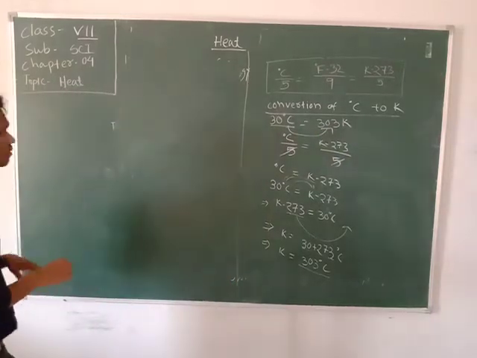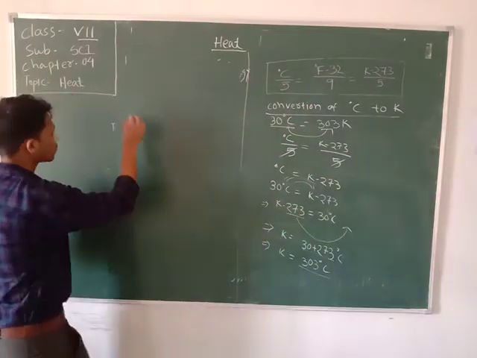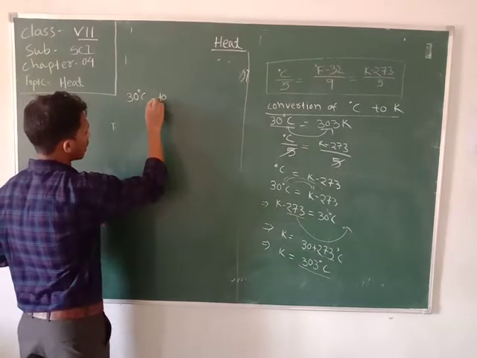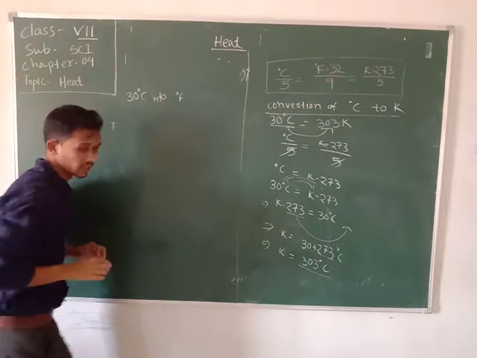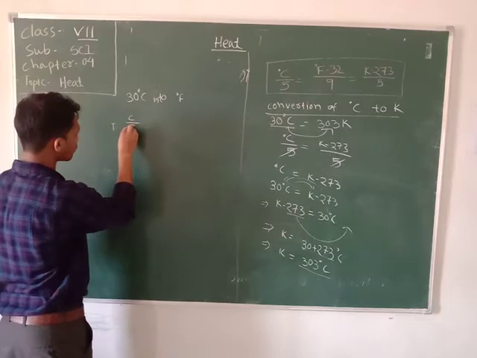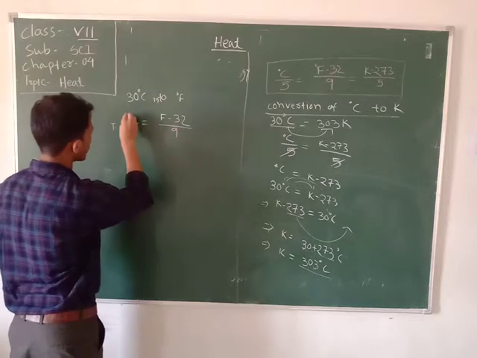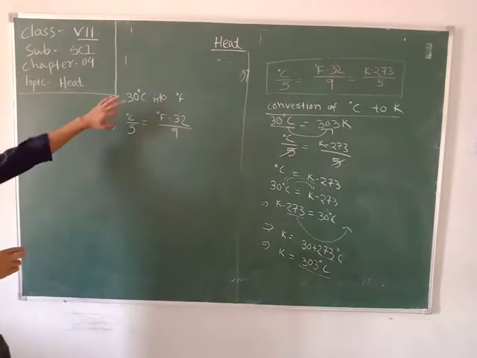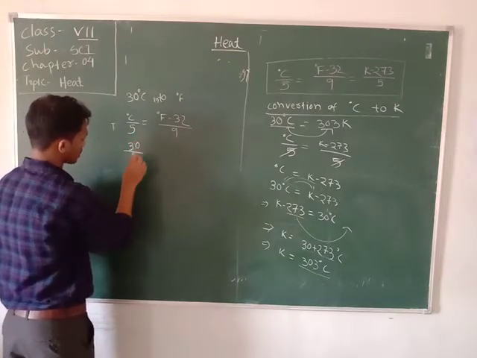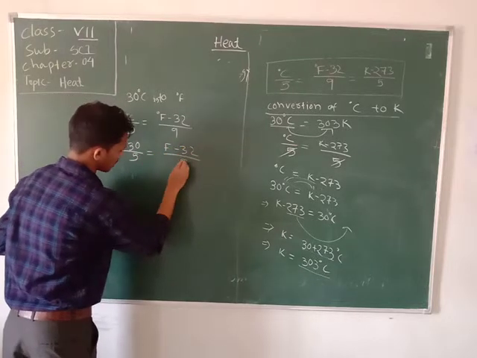Okay. So whenever we want to convert Celsius into Fahrenheit, suppose I again convert this 30 degrees Celsius into degree Fahrenheit. The formula is C by 5 equal to F minus 32 by 9. Now put the value of C, that is 30 by 5 equal to F minus 32 by 9.